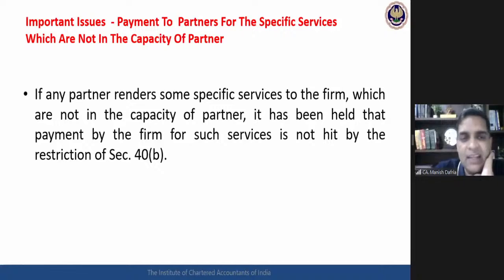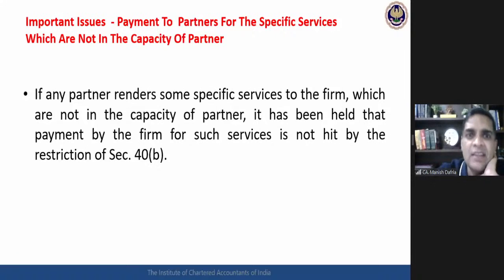What they say is that for any remuneration, any salary paid to the partners, there is a maximum ceiling applicable. Beyond the ceiling, you cannot claim the deduction for that remuneration, that salary. But now courts have given a very interesting interpretation.